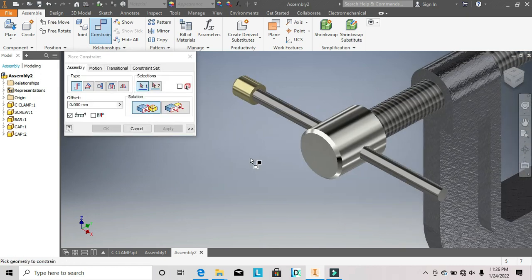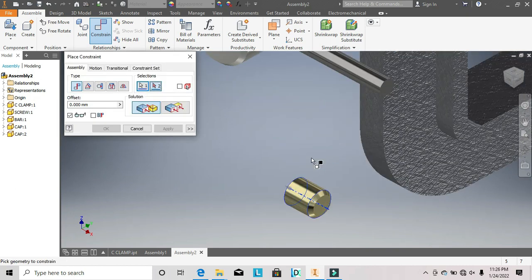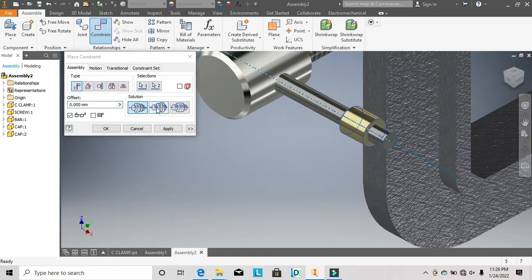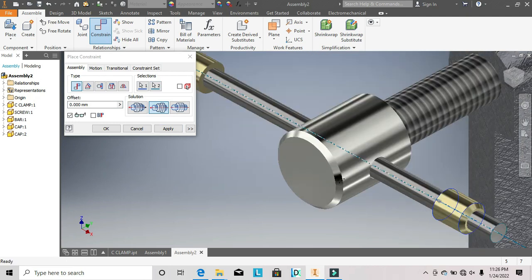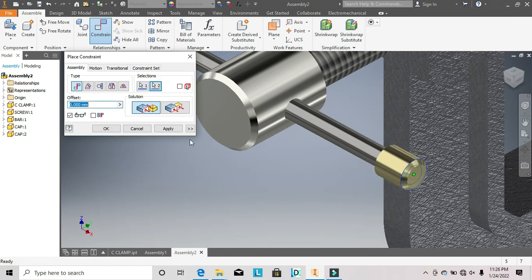Right, so go over to this one, select the line and select, so change the direction. Alright, and go to apply. To mate it, select this and select this, apply. So that's it.